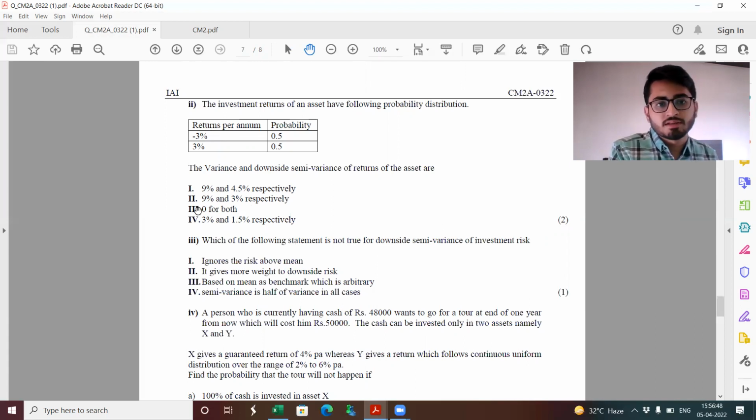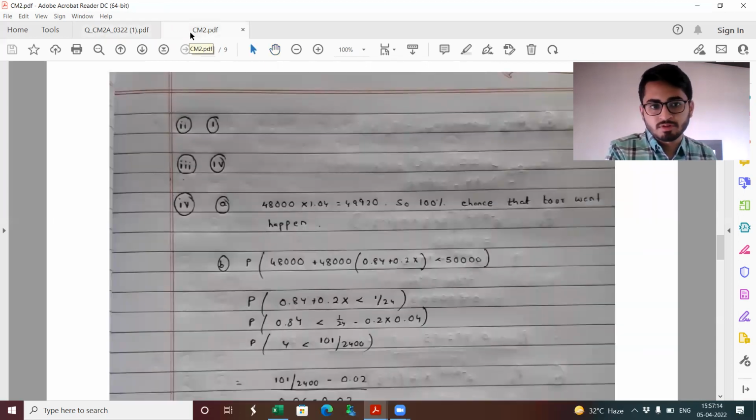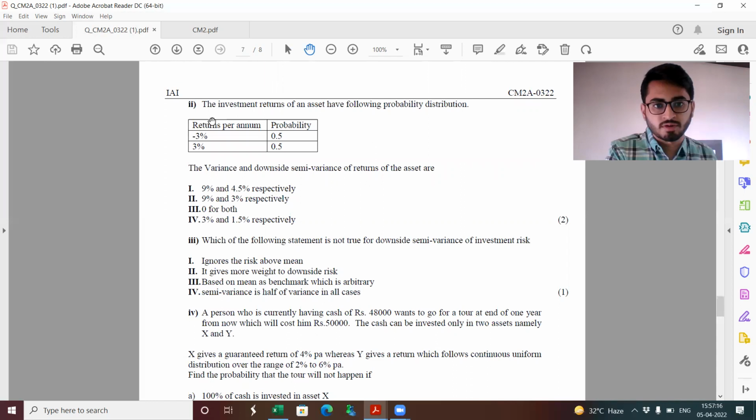So it should be either 1, 3 or 4. 3 again, 0 should not be there. 0 variance means that the random variable can take only one value, which clearly is not the case. So basically left with option 1 and 4. Again, this is just the way to eliminate in case of multiple choice based questions. Sometimes without even solving exactly, you know what the answer would be if other answers are extremely inconsistent. So here now it's between 1 and 4. So obviously we'll need to solve it properly. You just apply first principles and we'll be getting the answer as 1, which is 9% and 4.5%.